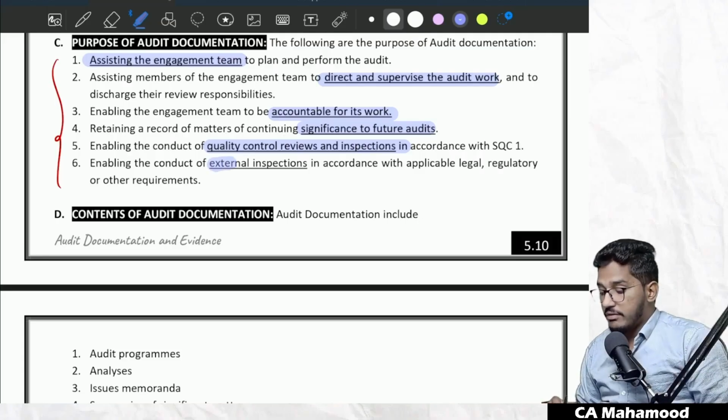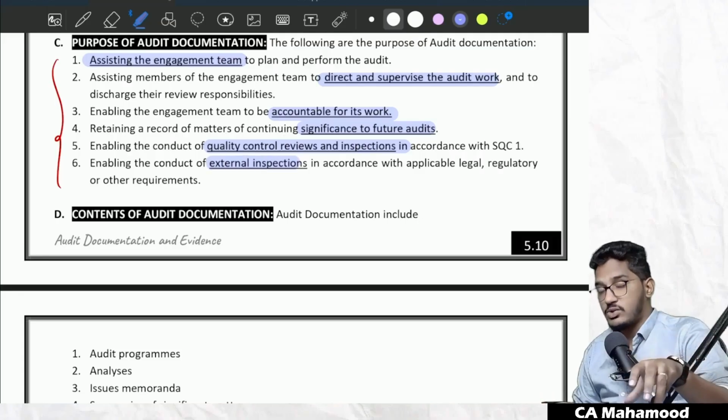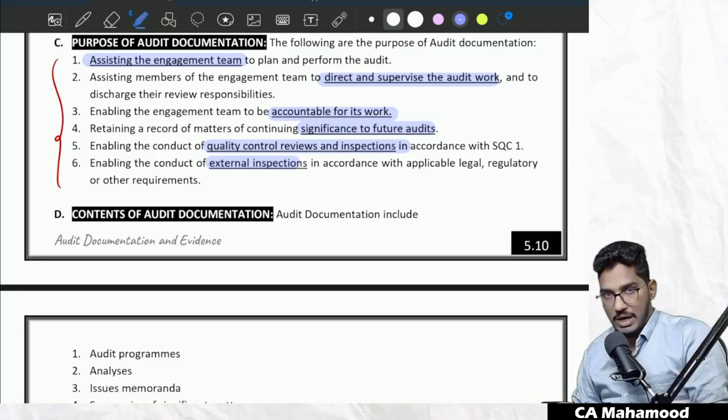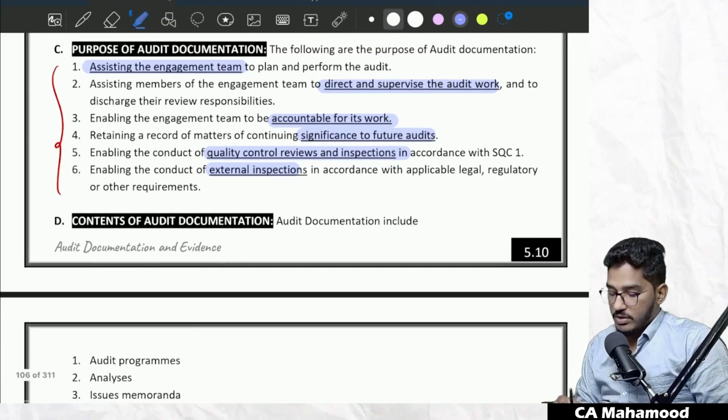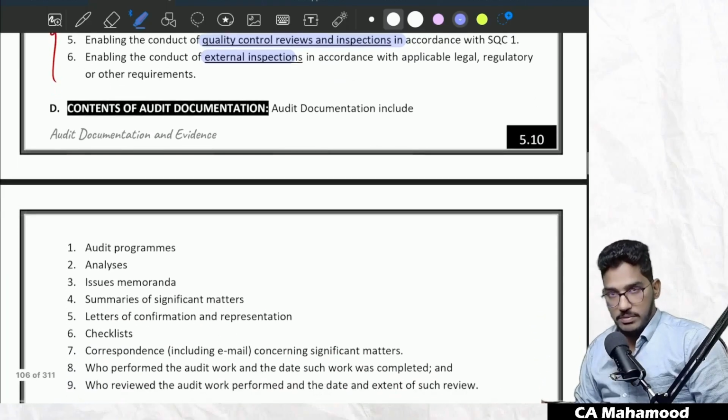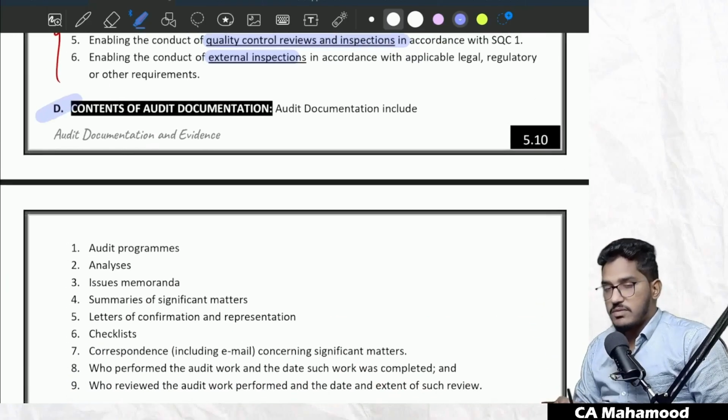Not just internal reviews, if at all any external inspection has to happen, like for example, a peer review has to happen, then if audit documentation is there, external inspection will happen. If audit documentation is not there, external inspection is not going to happen at all. So apart from the main objective, audit documentation will also serve all these purposes. Sir, what should be the contents of audit documentation?